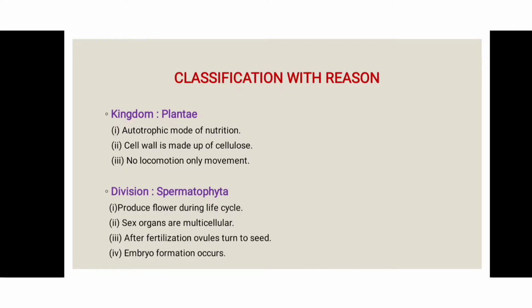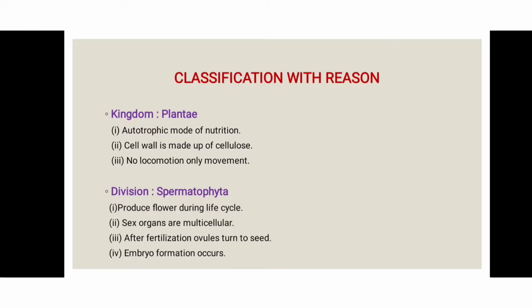Kingdom Plantae. Their character is the autotrophic mode of nutrition. It means the plants make food by themselves. The cell wall is made up of cellulose. There is no locomotion, only movement. Plants only show movement, but they do not change place, so there is no locomotion.